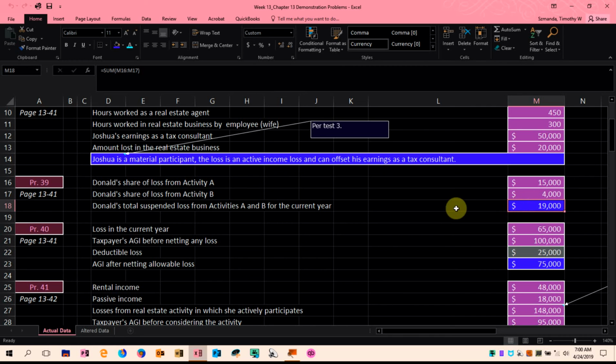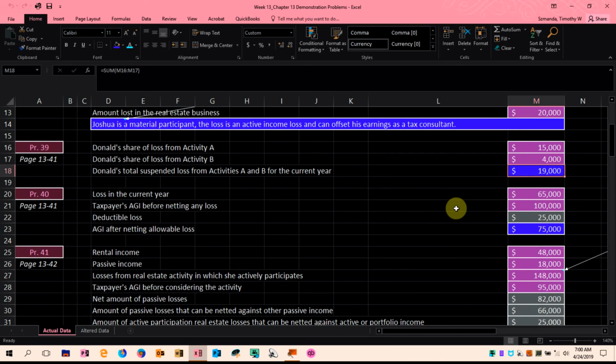So they're suspended, and these losses of $19,000 can be carried forward indefinitely to offset future passive gains. In the next video, we'll demonstrate additional Chapter 13 problems.